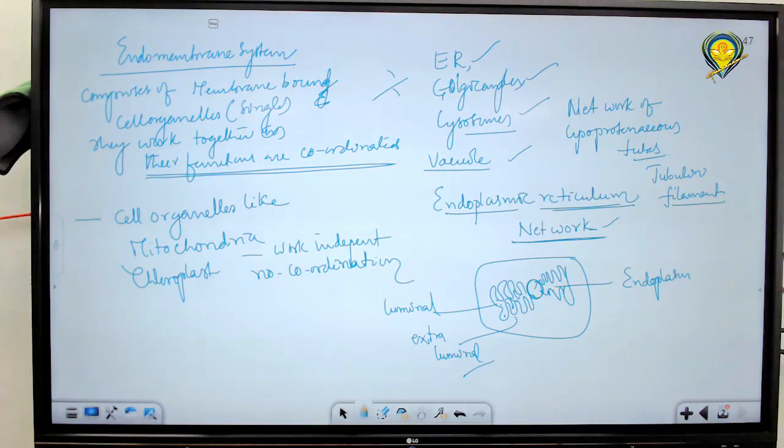It is a network of tubulin proteins. It is made up of water, lipids and proteins. The lipoproteinaceous tubular network inside the cytoplasm starts from the outer membrane of the nucleus and extends up to the plasma membrane. Such a network is called the endoplasmic reticulum. It was first identified by K.R. Porter. K.R. Porter was the man involved in this. Okay. Next.